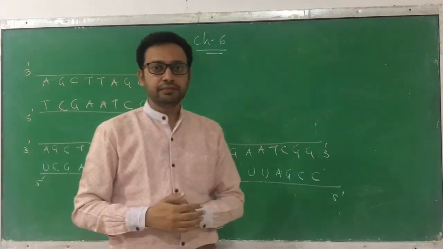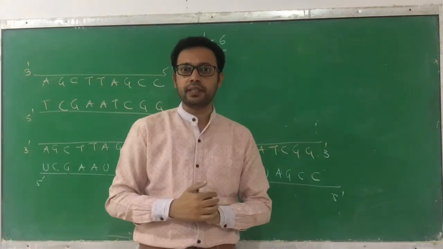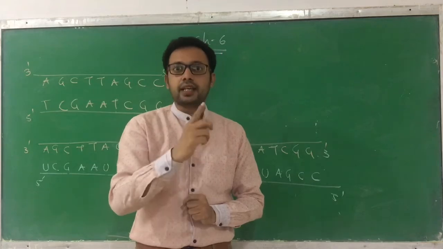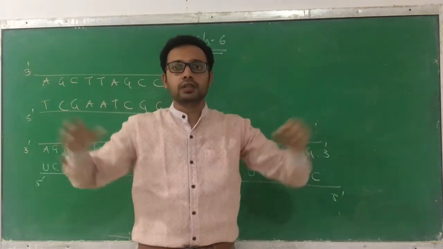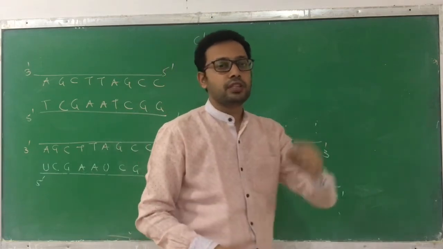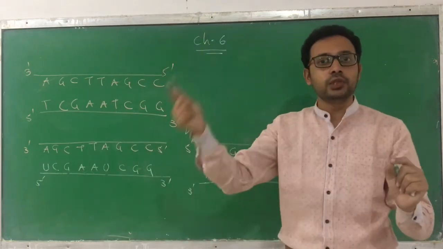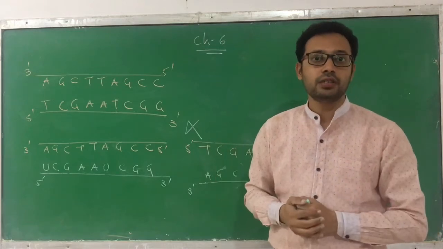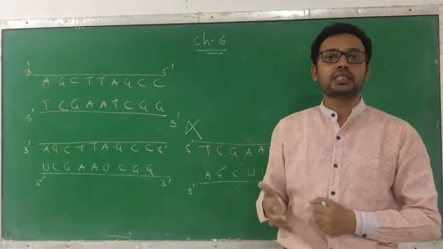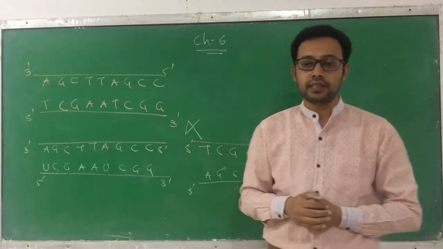In transcription, only one chain is copied. In one chain, only some part is going to be copied, not the whole. Here, in transcription, the complementary base pair of A is U. The rest of the complementary base pairs are the same as in replication. So these are the differences which exist between transcription and replication.